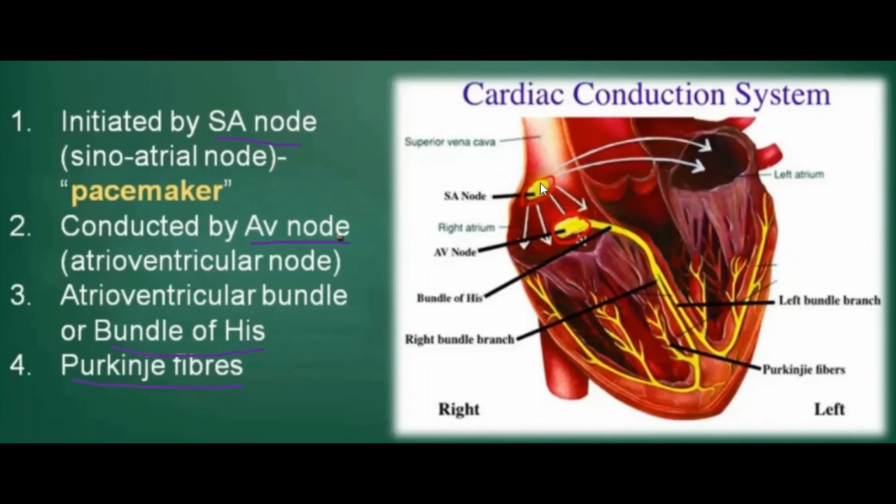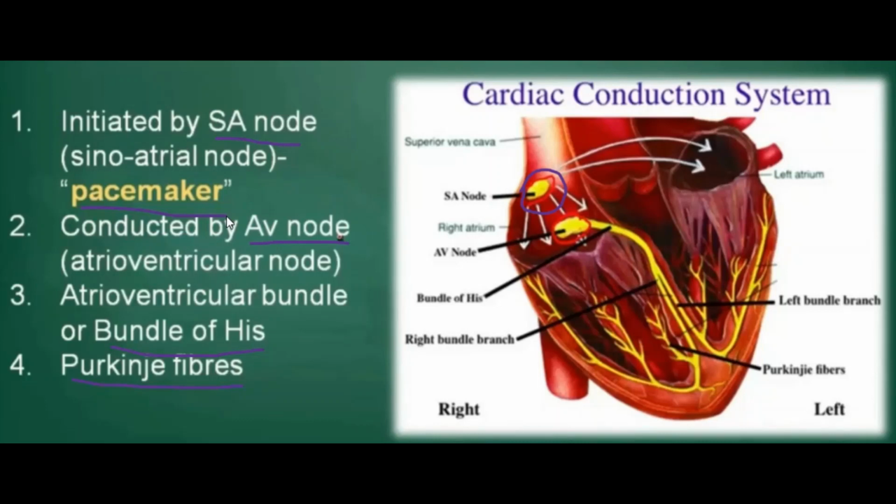This is the SA node. Understand, children? Now we have to see how the initiation and conduction takes place in the human body. The first point is that the human heart is myogenic in nature. The second point is that conduction of heartbeat is initiated by the sinoatrial node. Sinoatrial node, or SA node, is otherwise known as the pacemaker of the heart.